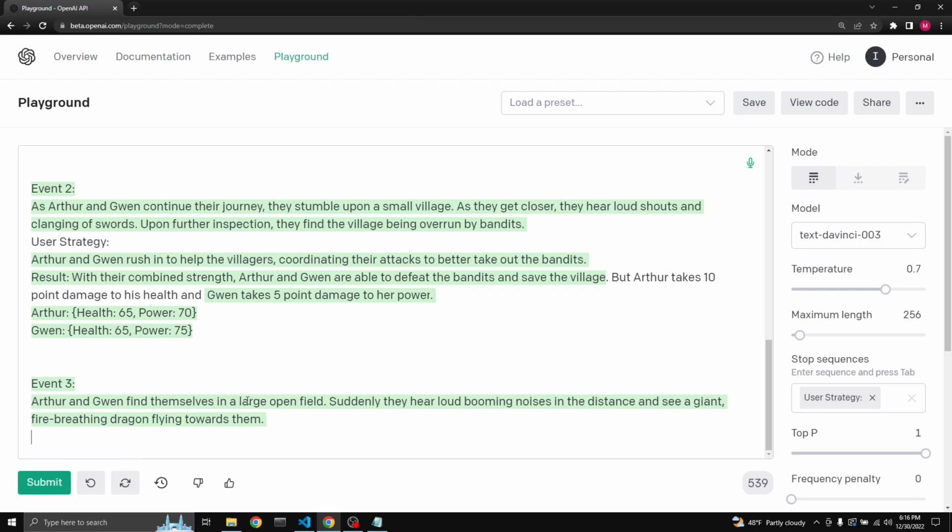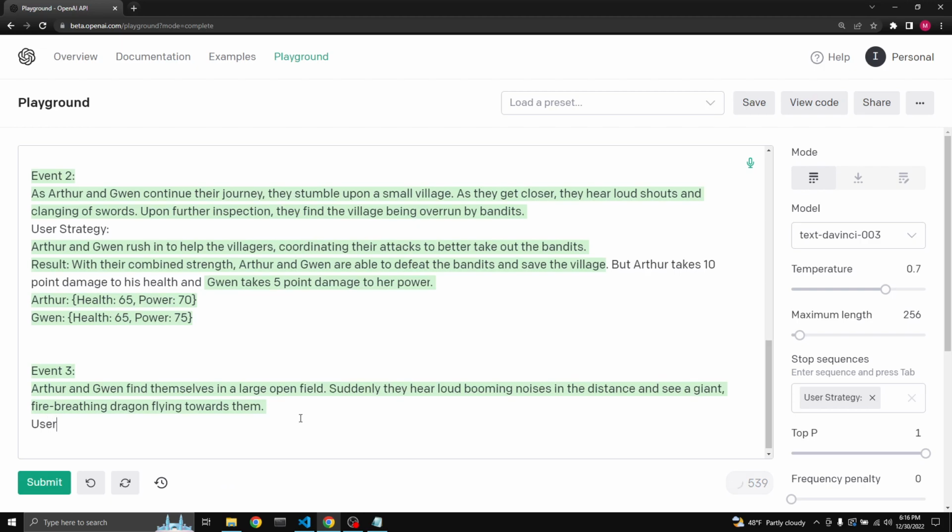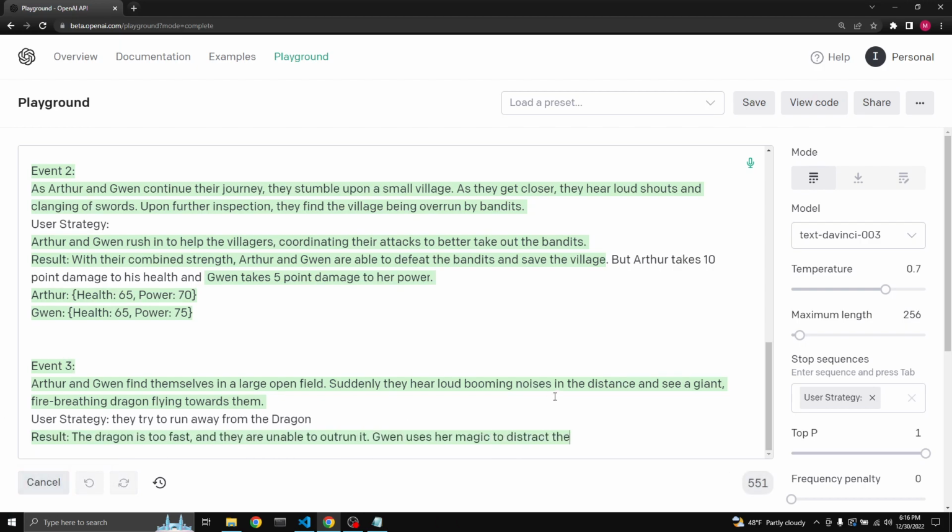Arthur and Gwen find themselves in a large open field. Suddenly, they hear loud booming noises in the distance and see a giant fire-breathing dragon flying towards them. User strategy. Let's say they try to run away from the dragon. See what happens.